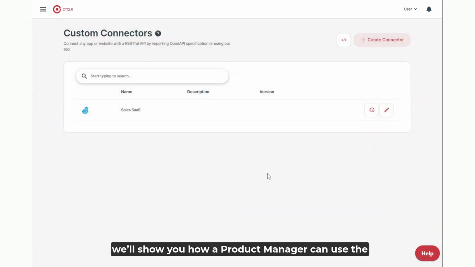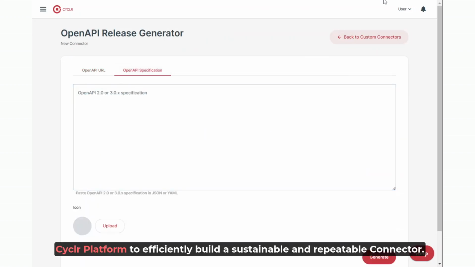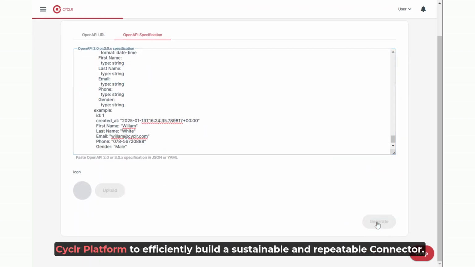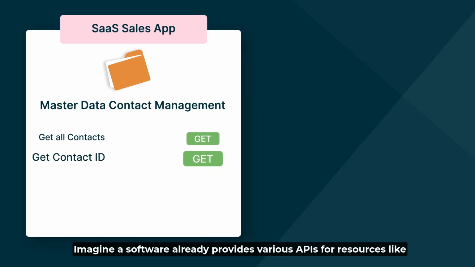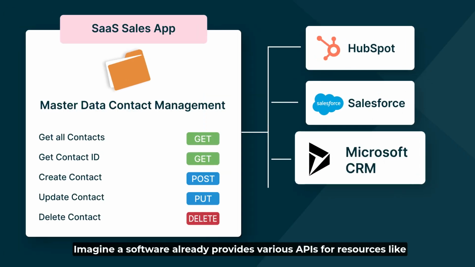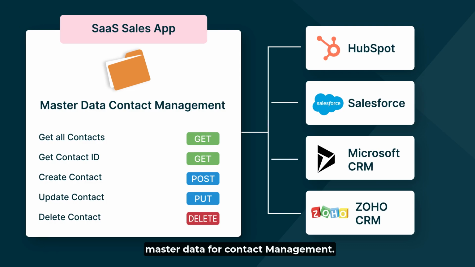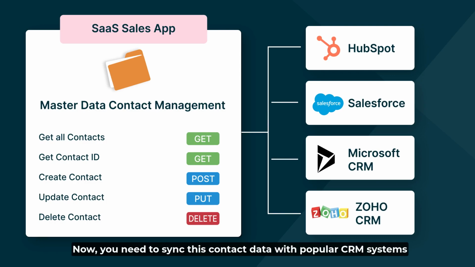In this video, we'll show you how a product manager can use the Cyclr platform to efficiently build a sustainable and repeatable connector. Imagine a software already provides various APIs for resources like master data for contact management. Now, you need to sync this contact data with popular CRM systems across different scenarios with different integration workflows.